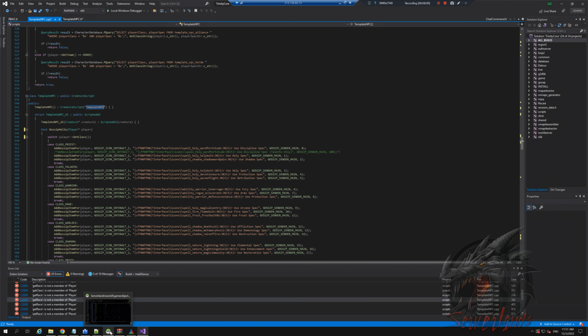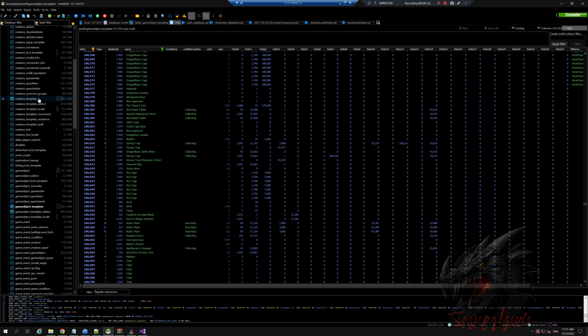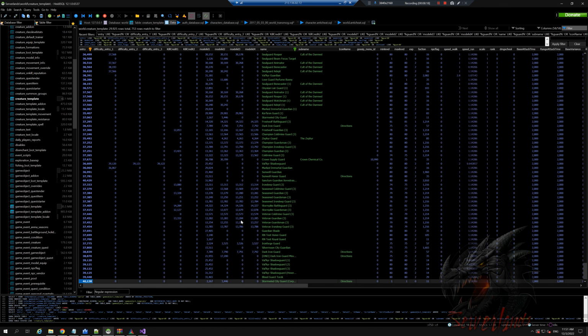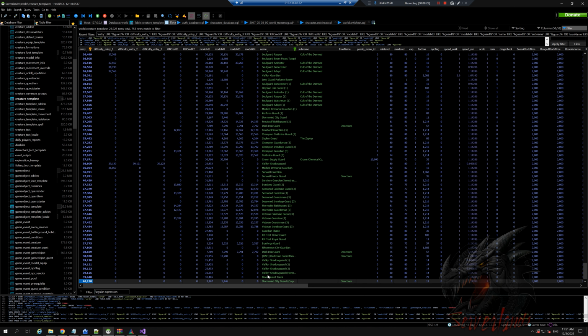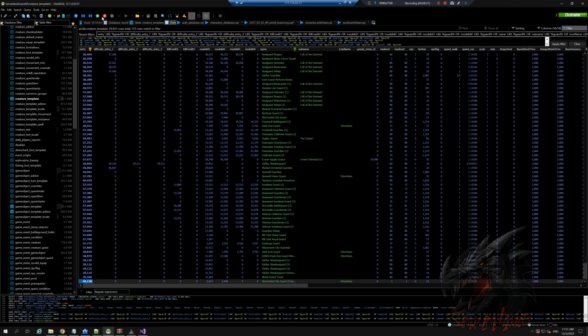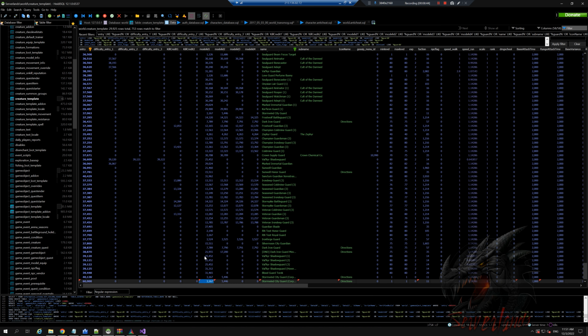Gonna need to go into the database. And we're gonna go into creature template. We need a new creature. Hit F5 just to see if we have anything to copy from. Seems like we don't. All right. So we will go into this one. Let's do, I'm just gonna use this ID for now. Gonna do TemplateNPC.